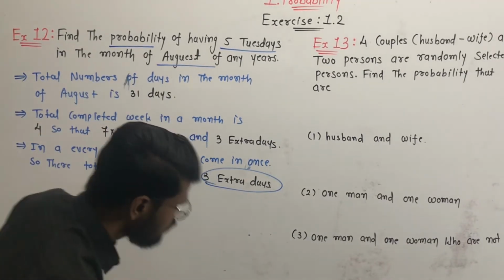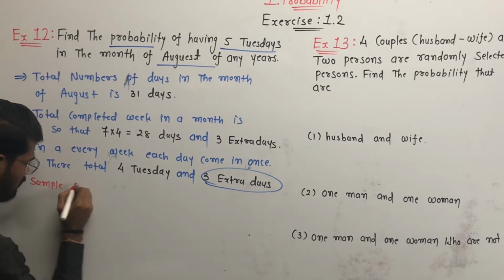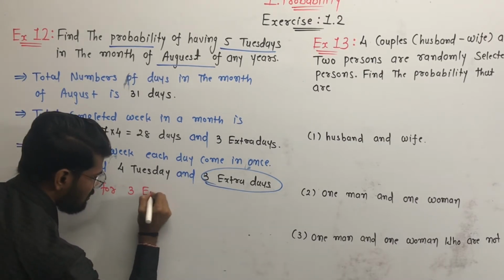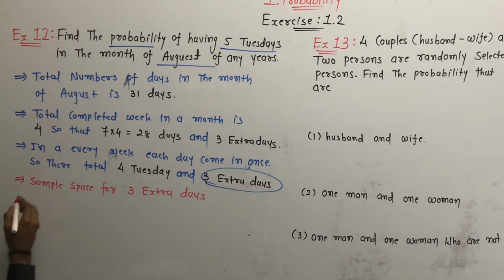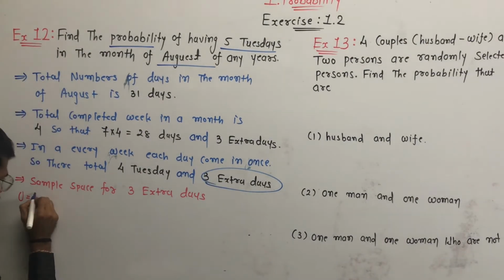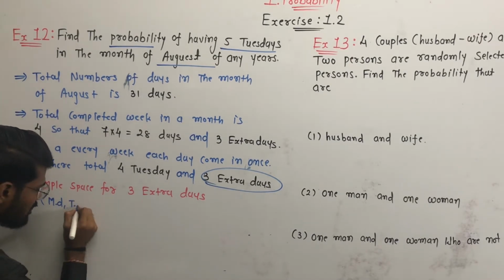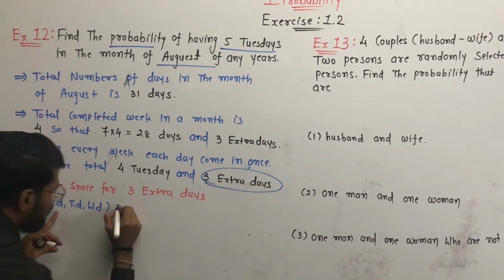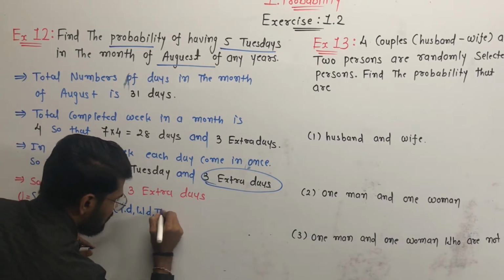So the sample space for 3 extra days, S is equal to, we have to select 3 extra days. So the 3 extra days will be Monday, Tuesday and Wednesday. Next one is Tuesday, Wednesday and Thursday.